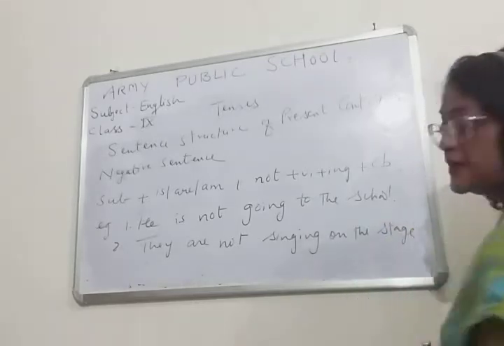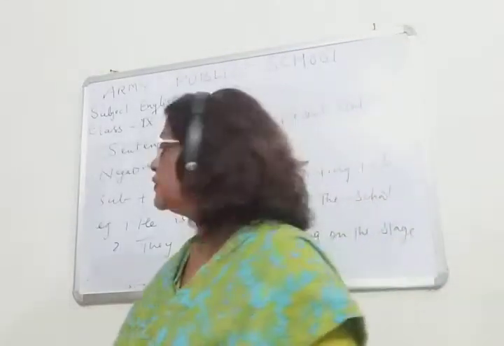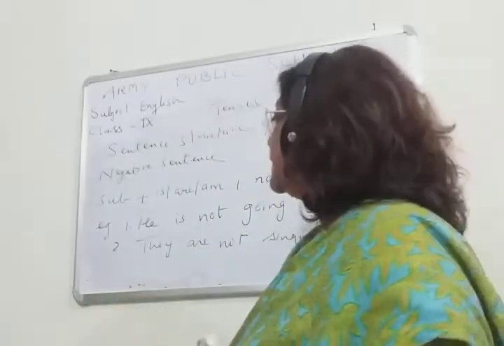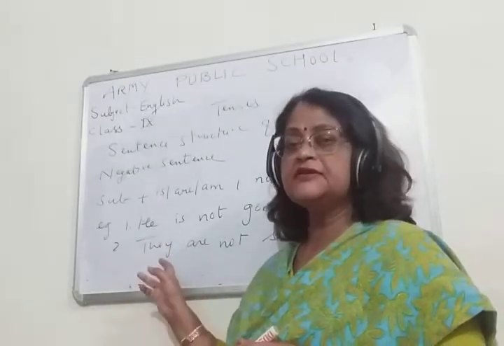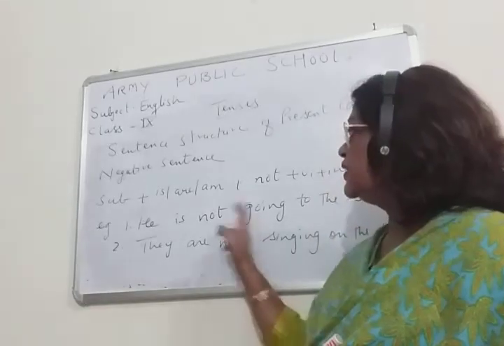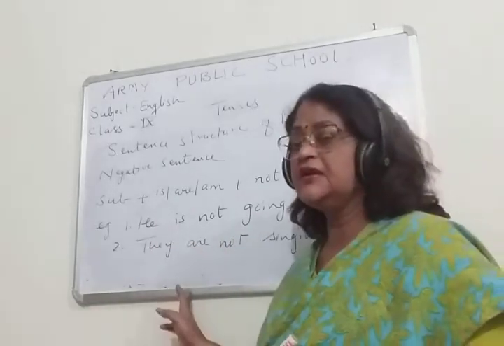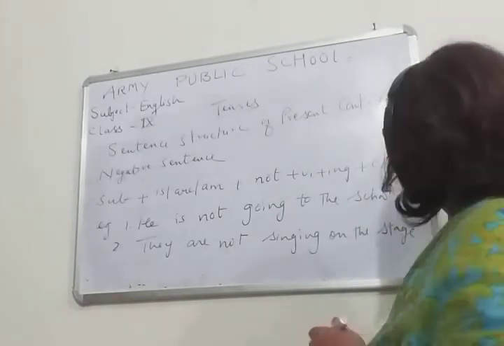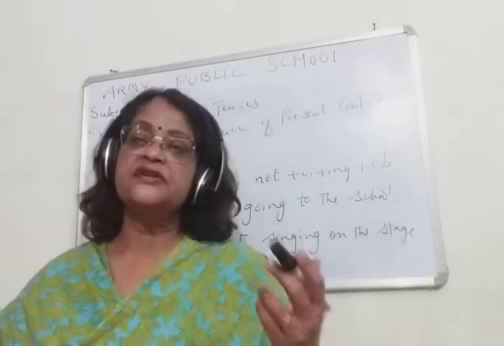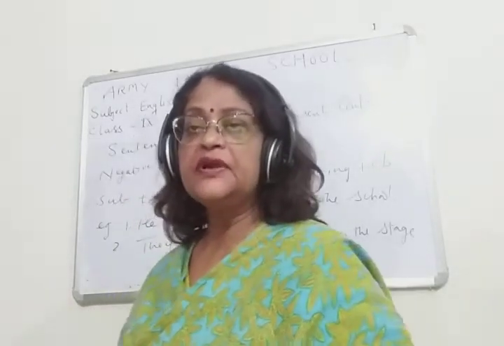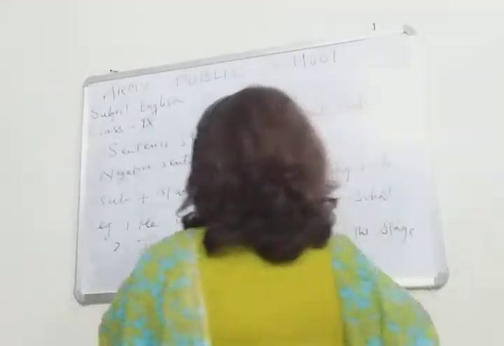Okay, so children, you can see these two examples. He and they are subjects because they are coming before the verbs going and singing, and then there is an object here, the school and the stage. So children, the sentence structure for negative sentences is also complete, and now it will come to interrogative sentences.